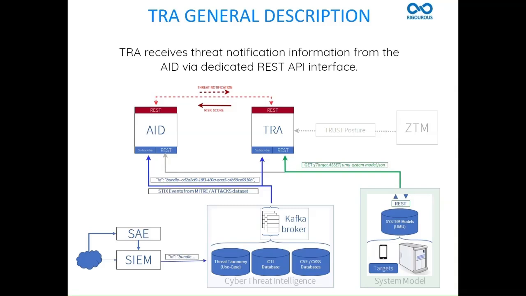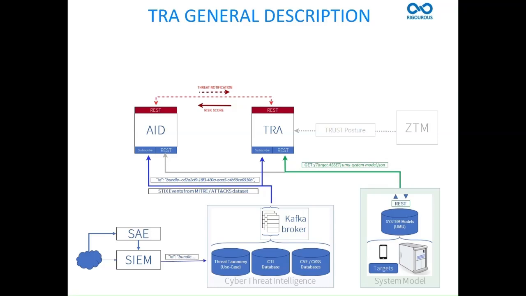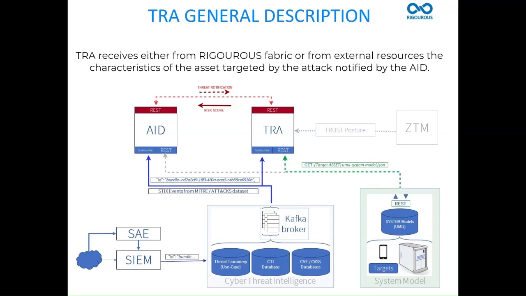Threat Risk Assessor General Description. TRA receives threat notification information from the AID via a dedicated REST API interface. TRA receives either from Rigorous Fabric or from external resources the characteristics of the asset targeted by the attack notified